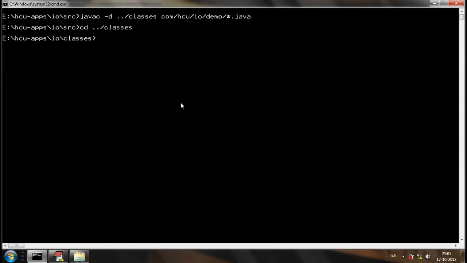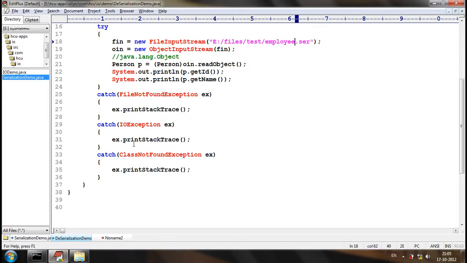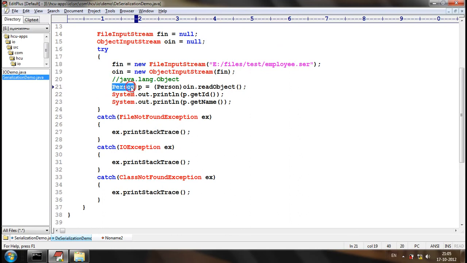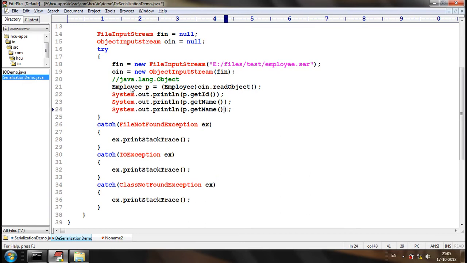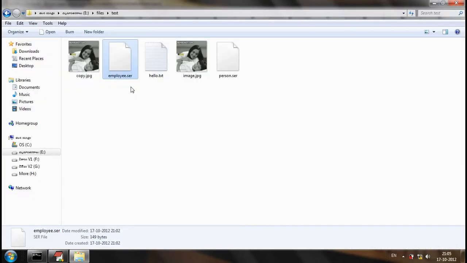One more thing that we need to do is, now it is not a person object, it's an employee object. Get ID, get name, and get EMP ID.